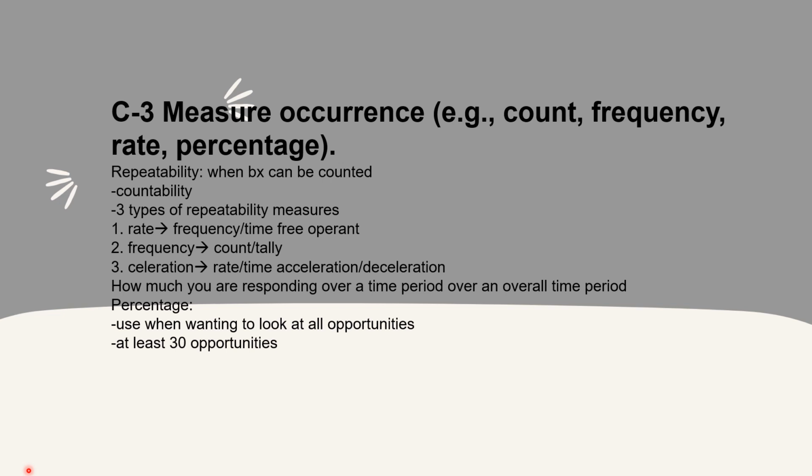Frequency is count or tally. So we're talking about something that we can count exactly how many times. He clapped 3 times. Count. You're using tallies to determine the frequency. How many times is something happening? And the last one is acceleration. So this is rate over time. Acceleration/deceleration. How much you are responding over a time period, over an overall time period.